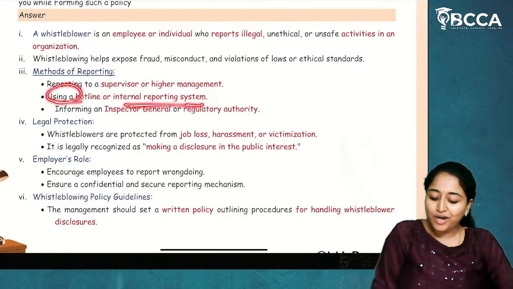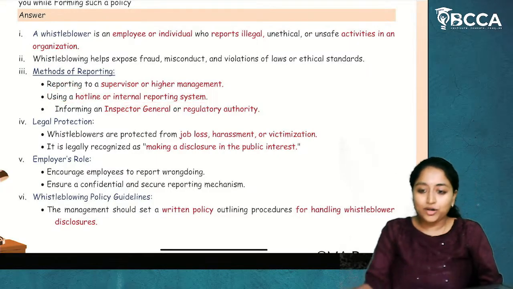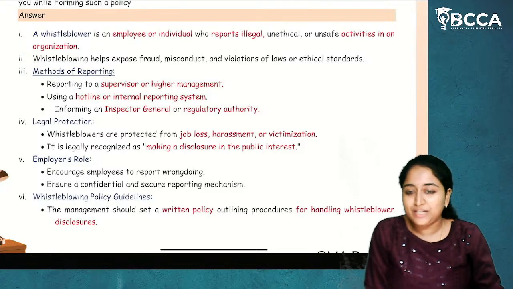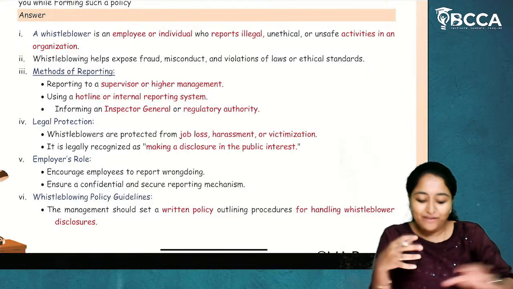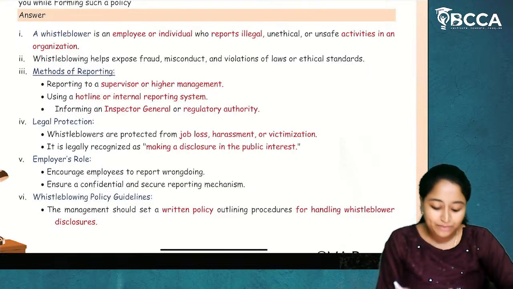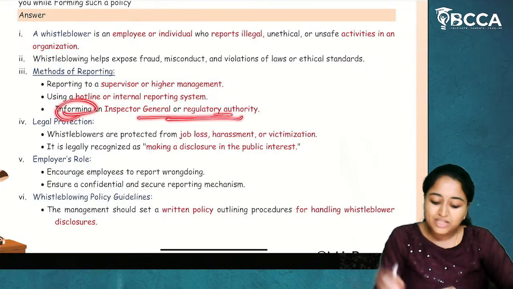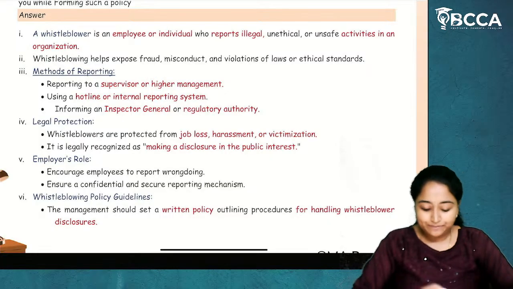Using a hotline or internal reporting system. So if you have that code system, if something fraudulent is happening, you will say red code, green code, black code. So if you have that hotline system or internal reporting system, the reporting can be done based on that. Informing an inspector general or a regulatory authority. These are the methods of reporting.